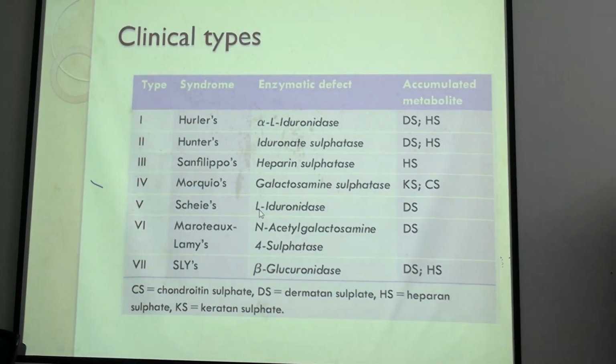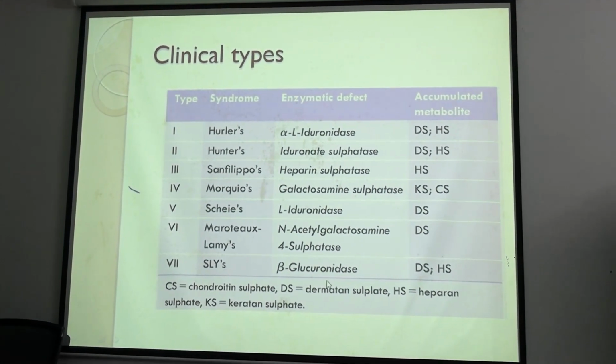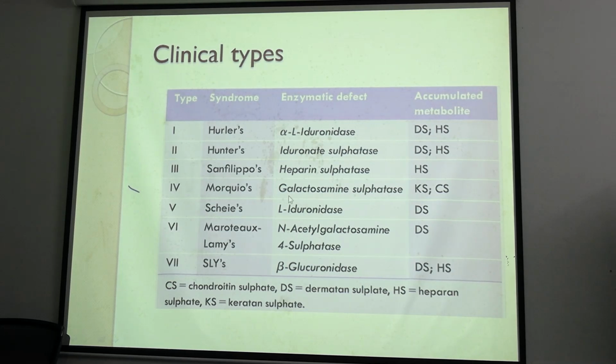Okay, so we will see there is a deficiency or decreased concentration of lysosomal hydrolase enzyme. Clear? And this is the last chart. They are the clinical types of mucopolysaccharidosis. So these are the 7 types, where different enzyme deficiencies will lead to different syndromes. Clear? In your MCQ exams, this may be asked.